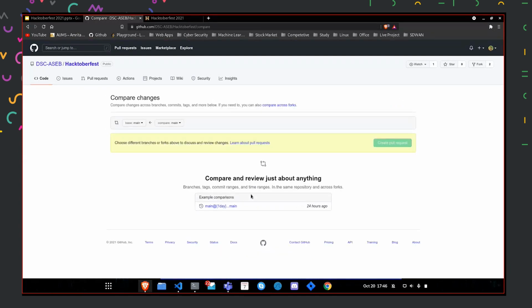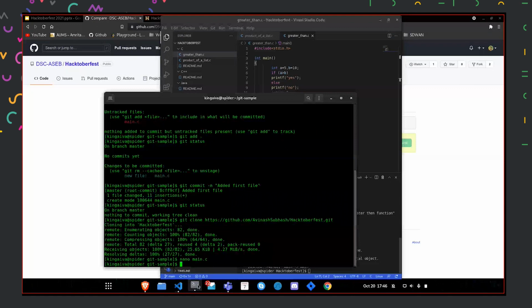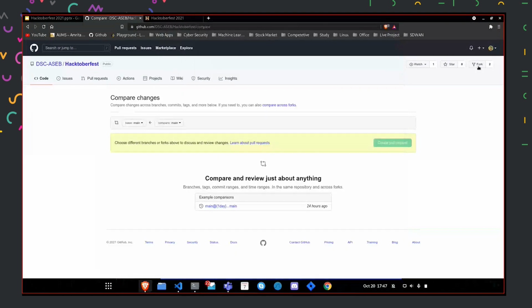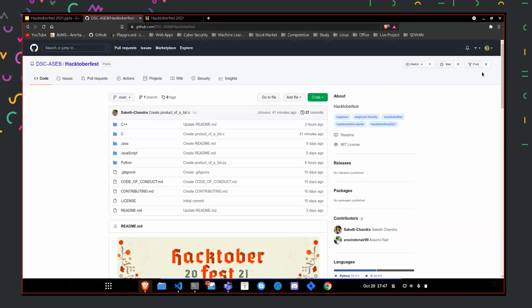Yeah, so I think I've made changes to the same branch. So first, I cloned the repository. First I forked it. I went to the DSC ACB Hacktoberfest repository site, and then I clicked on the